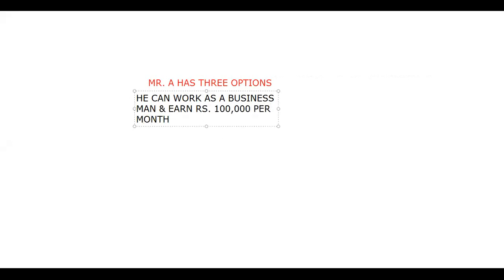Suppose the first option to Mr. A is he can work as a businessman and earn rupees 1 lakh per month. Right? This is the first option.